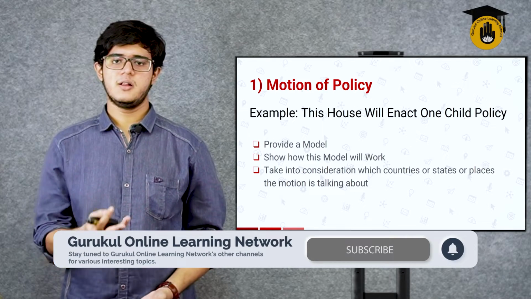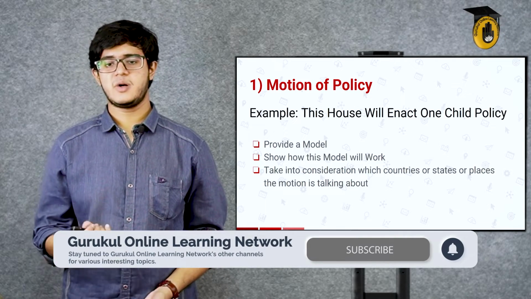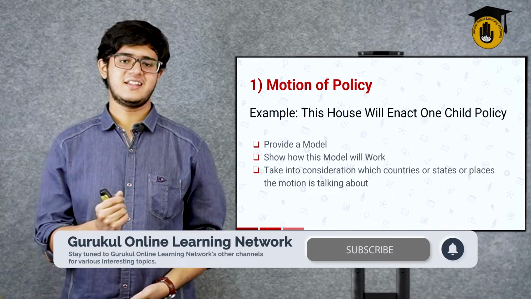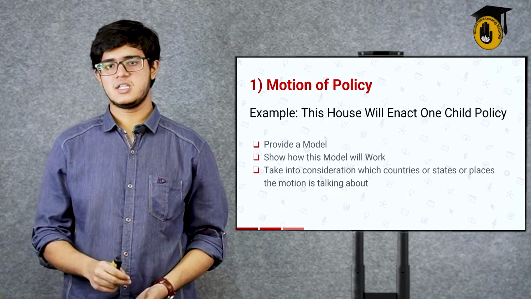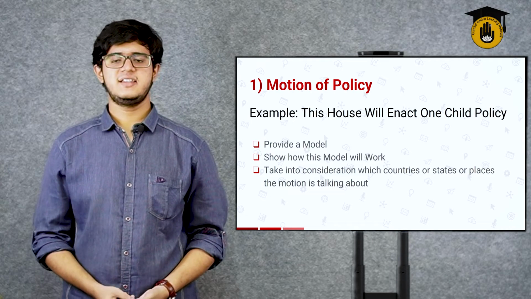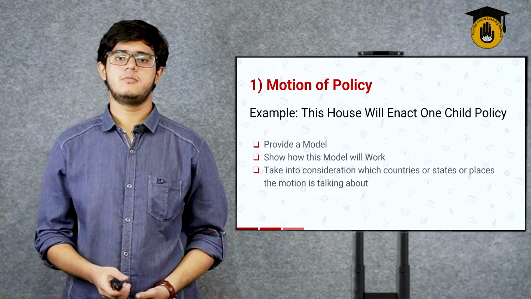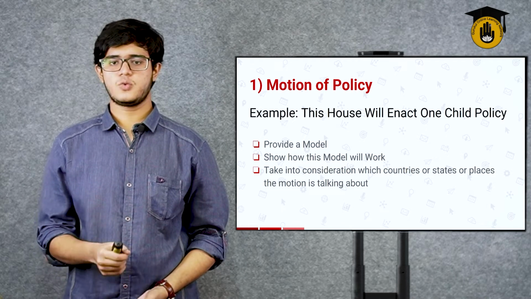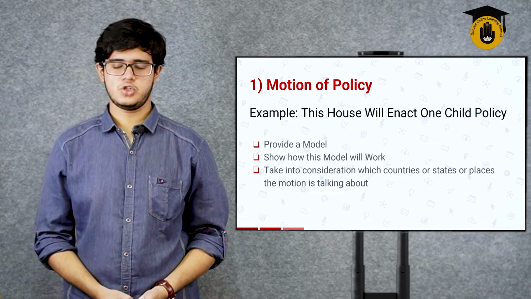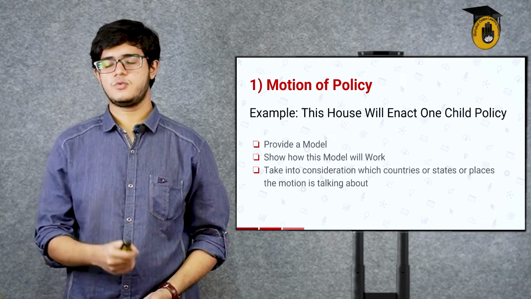For example, this could be "this house as Bangladesh will enact one-child policy," or "this house as India will enact one-child policy." Now, a lot of the times you may see that there is no mentioned person, because once it's mentioned, it becomes an actor motion or motion of acting, which we will cover later.